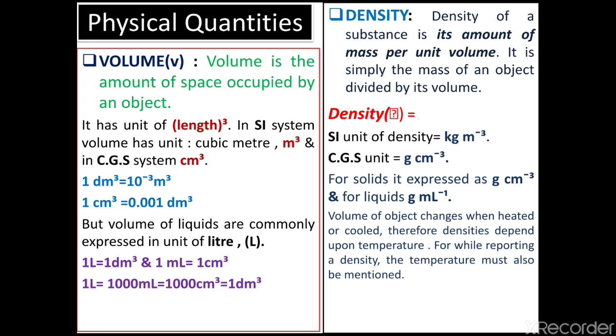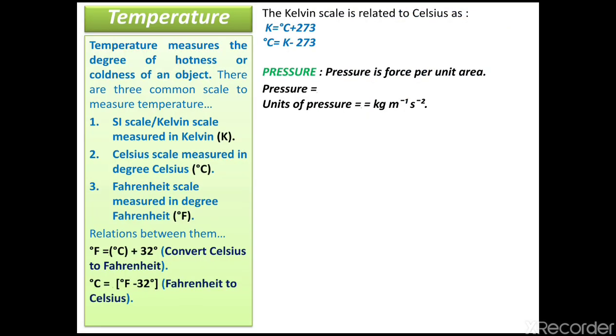Volume of an object can change when heated or cooled. Volume changes when we heat or cool the object. Therefore, since density depends on volume, density also changes. So while reporting a density, the temperature must also be mentioned.